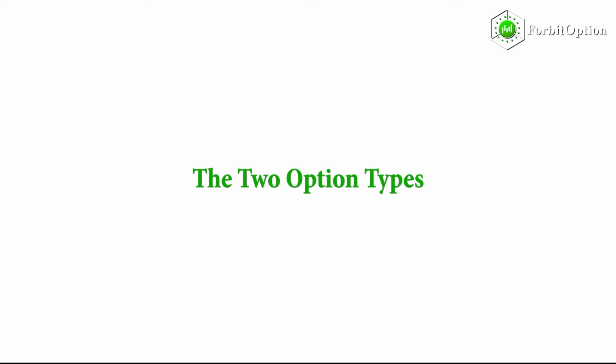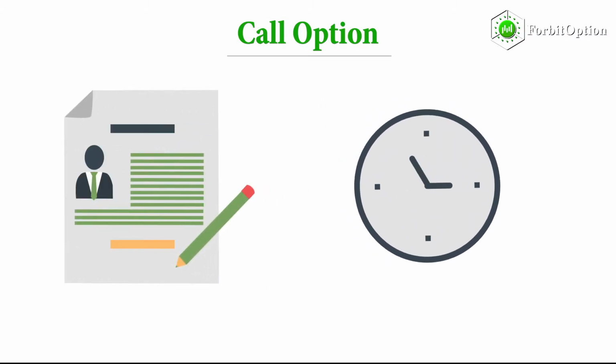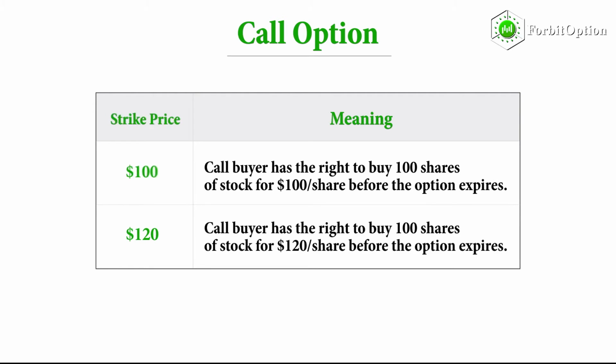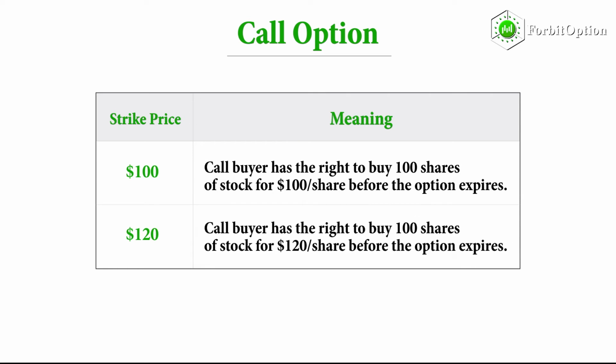The two option types. A call option gives buyers the right to buy 100 shares of stock per contract at the option's strike price before the option expires. Here are some examples of what this means. Strike price $100, meaning the call buyer has the right to buy 100 shares of stock for $100 per share before the option expires. Strike price $120, meaning the call buyer has the right to buy 100 shares of stock for $120 per share before the option expires.